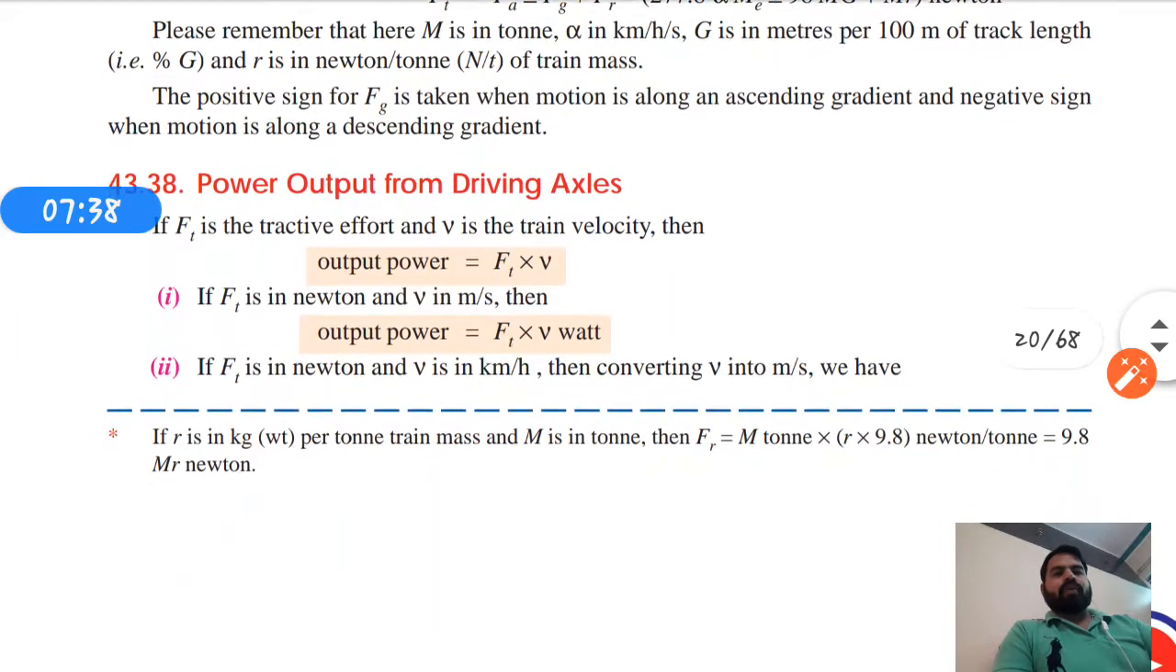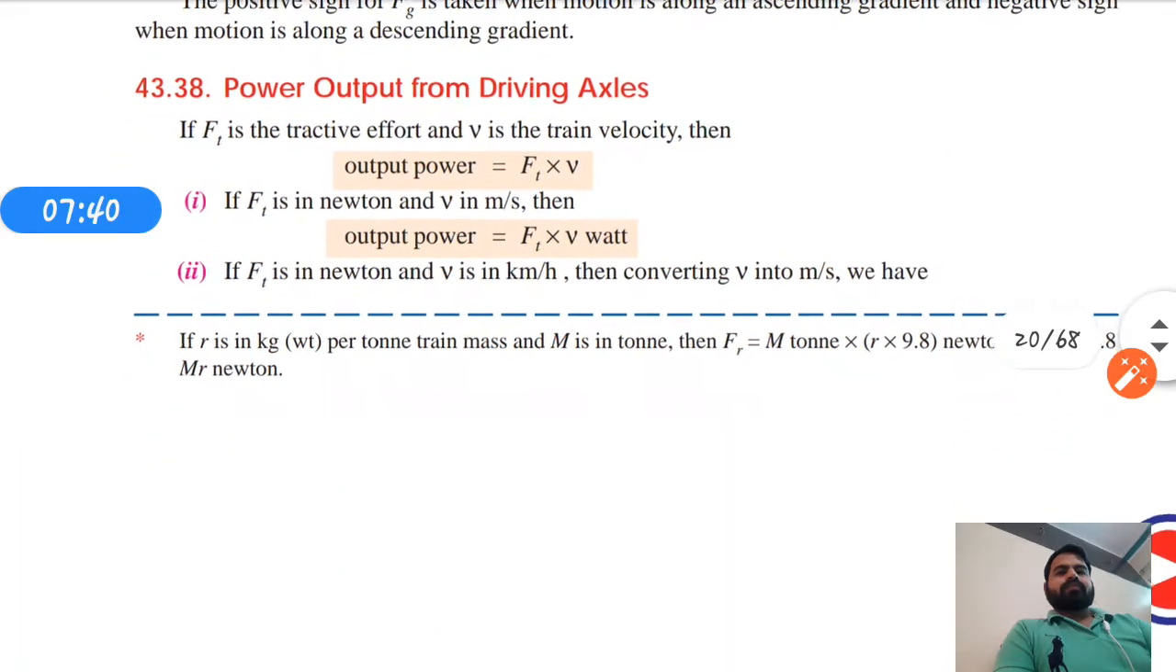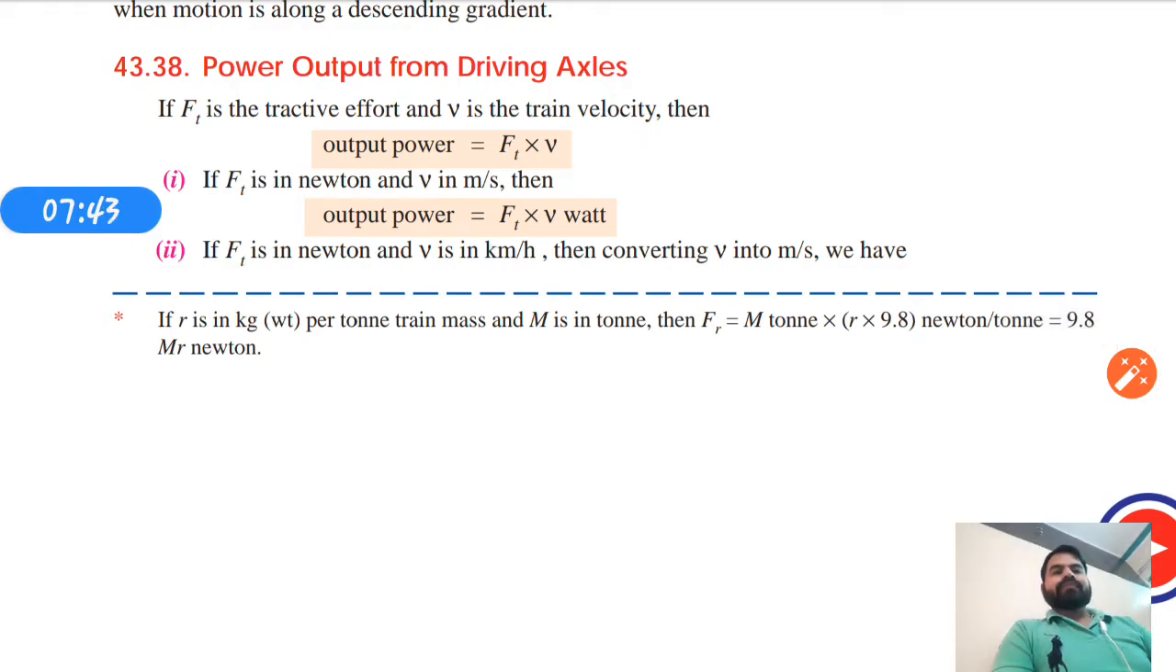Now the power output from the driving axle. If the tractive effort is Ft and V is the train velocity, then the output power will be Ft into V. If Ft is in Newton and V is in meter per second, then the output power will be in watt. If Ft is in Newton and V is in kilometer per hour, then converting it into meter per second, we get the output power in watt.